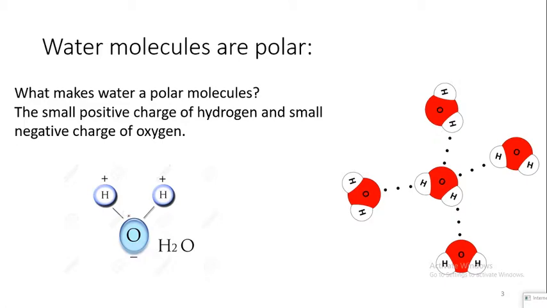The peculiar structure of water makes one side of the water molecules positive and the other side negative, because you have this oxygen with a high electronegativity that would pull the electrons from the other two hydrogens. This will make oxygen partially negative and makes the two hydrogen atoms partially positive. So polarity means one side of my molecule is positive and the other side is negative.